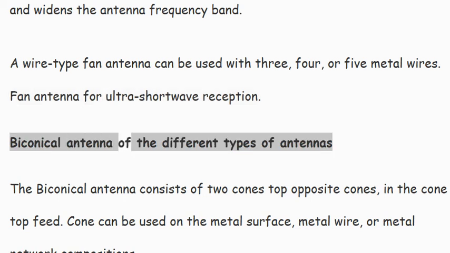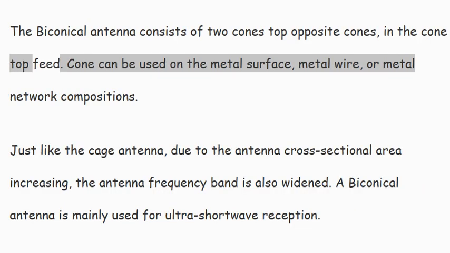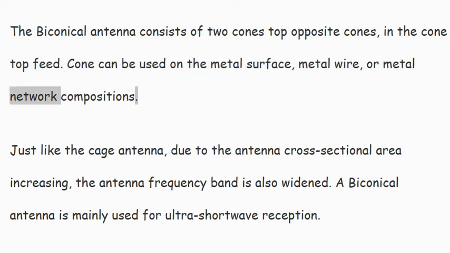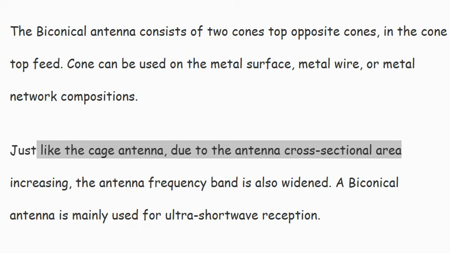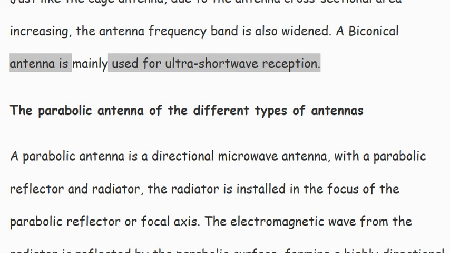Biconical antenna of the different types of antennas. The biconical antenna consists of two cones with opposite tops, fed at the cone tops. The cone can be made of metal surface, metal wire, or metal network. Just like the cage antenna, because the antenna cross-sectional area increases, the antenna frequency band is also widened. A biconical antenna is mainly used for ultra-shortwave reception.